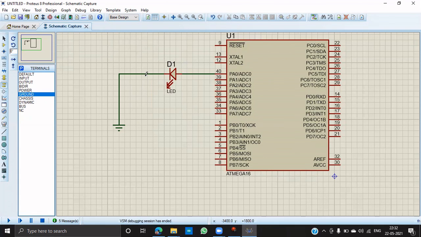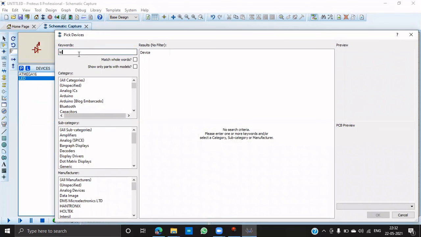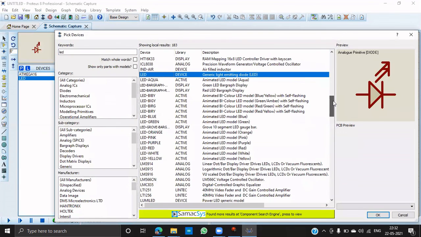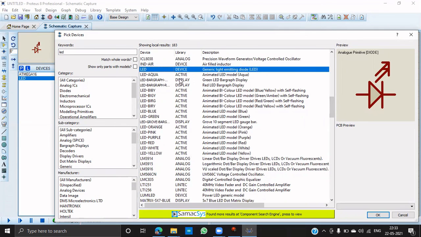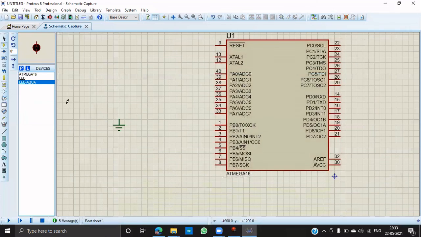Just wait a minute. Again, I want to check which LED I'm using right now, whether it is the simulated one or not. Yes, this one is active.